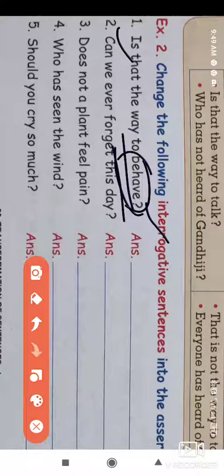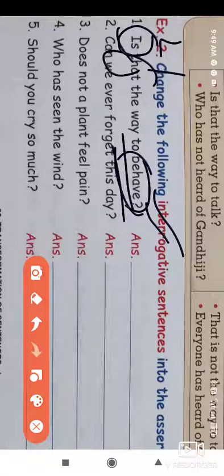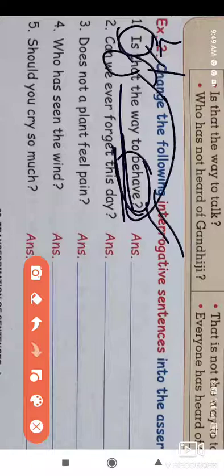Now we must put "that" at the start of the sentence, next is "is". The interrogative sentence is affirmative, so while making the assertive sentence it will be negative. So, that is not the way to behave.